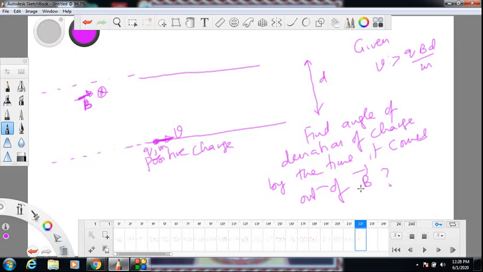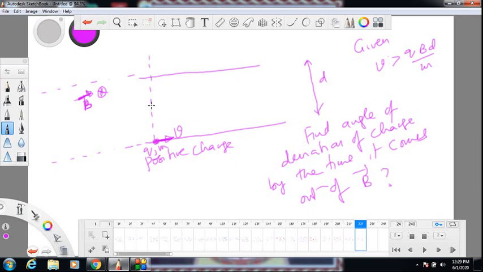First of all, when the situation is given, first you find what is the angle between velocity and magnetic field. Velocity is on the plane of the board, magnetic field is into the plane. So angle between velocity and magnetic field is 90. So the path taken by this charge has to be a circle. Because it's a positive charge, V cross B gives direction of center and force should be along center. If you do V cross B, V is to the right, B is in. It is along this line.